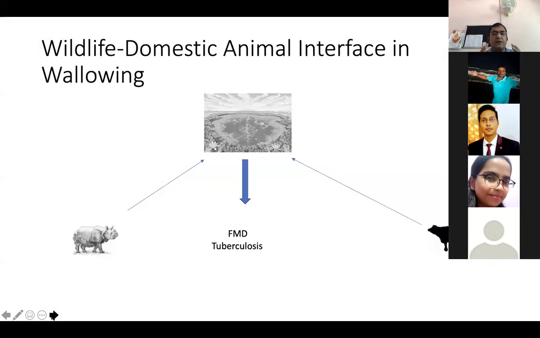You see again a common watering and feeding place where they can act as a transmission. You see our domestic animals, when they enter into the forest area for common feeding and watering, they may infect our wild animals. You see this, take the example of a rhinoceros. You can transmit it by FMD, may transmit it by tuberculosis. So human wildlife interface is very important in the coming year.